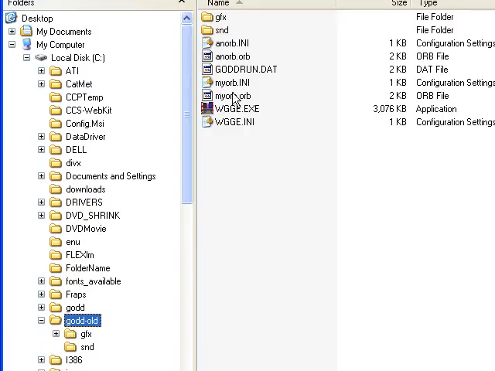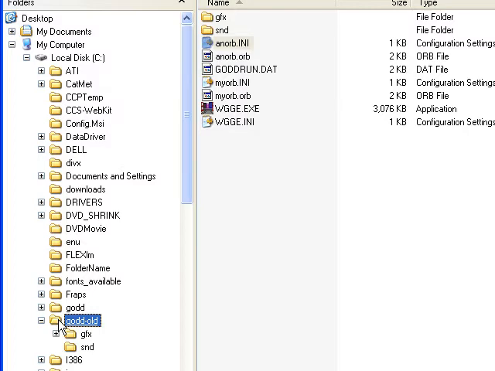Once you are satisfied, once you demonstrate to yourself that you have in fact moved all of your orbs and their INI files, you see there's an orb, there's the INI, there's an orb, there's the INI. After you have moved those into the new GODD environment, you can delete the old GODD environment completely.